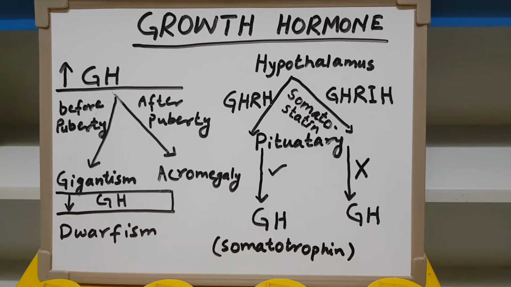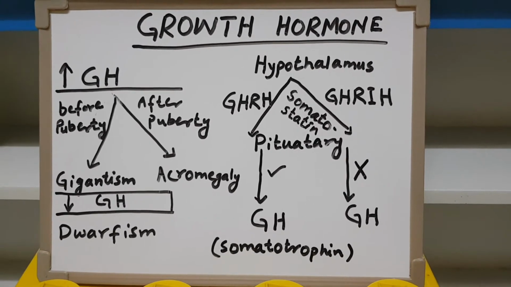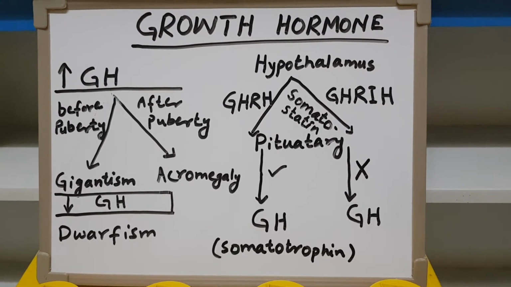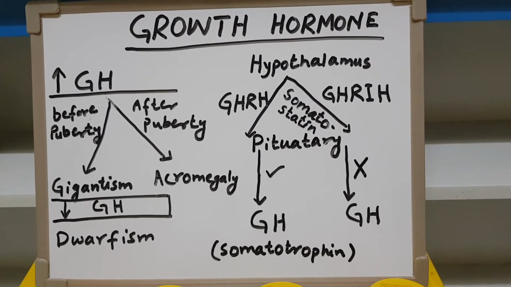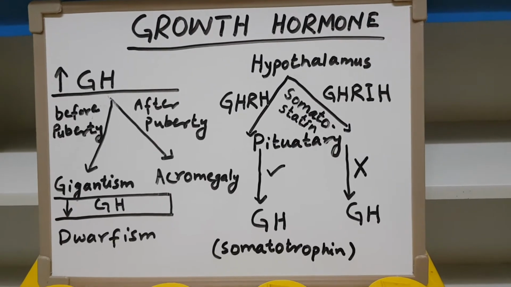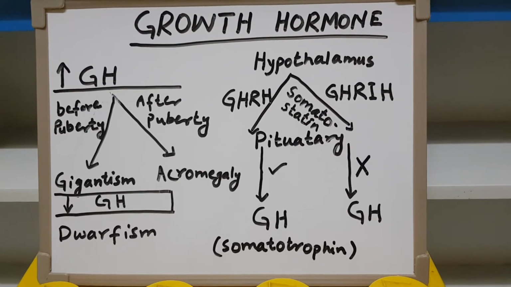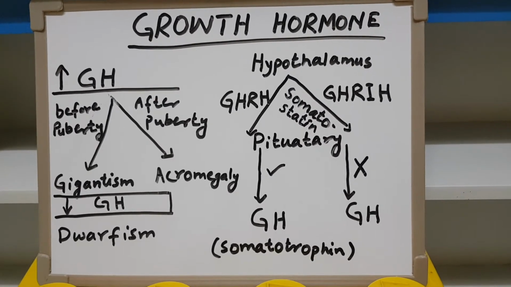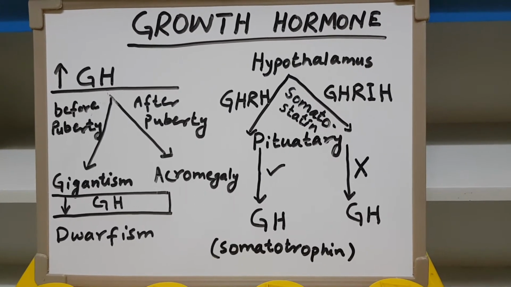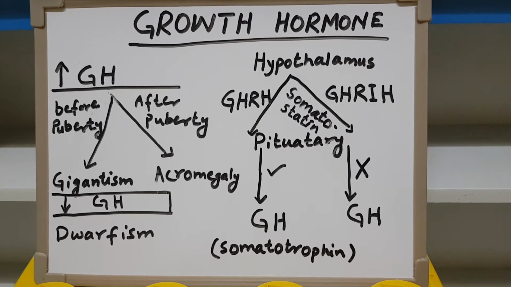So there are 2 different hormones secreted from the hypothalamus. Growth hormone releasing hormone, in response to which the pituitary secretes growth hormone, whose other name is somatotrophin. Then there is growth hormone releasing inhibitory hormone, also known as somatostatin. Whenever it acts on the pituitary, it will inhibit the secretion of growth hormone.